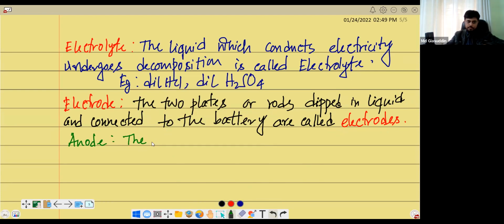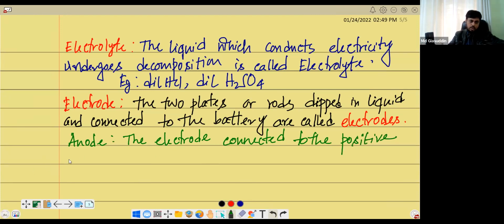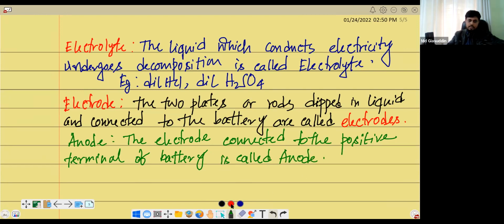The electrode connected to the positive terminal of the battery is called the anode. Now, what is a cathode?